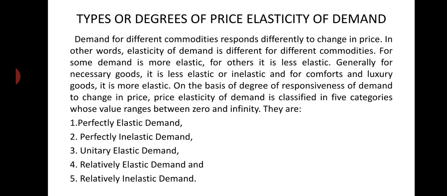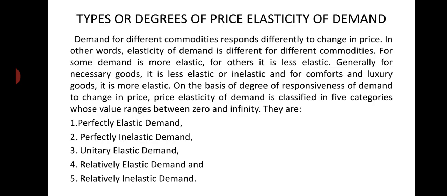On the basis of degree of responsiveness of demand to change in price, price elasticity of demand is classified into five categories, whose value ranges between 0 and infinity. They are perfectly elastic demand, perfectly inelastic demand, unitary elastic demand, relatively elastic demand, and relatively inelastic demand.